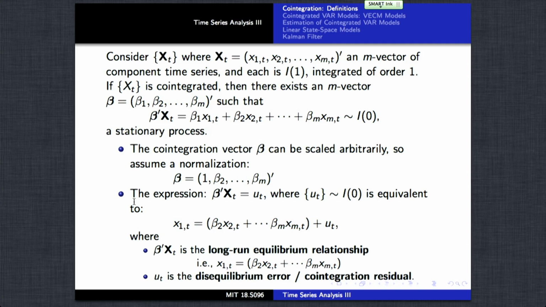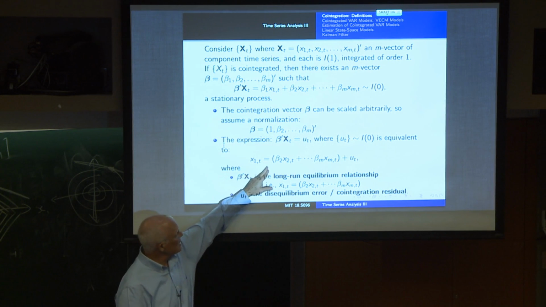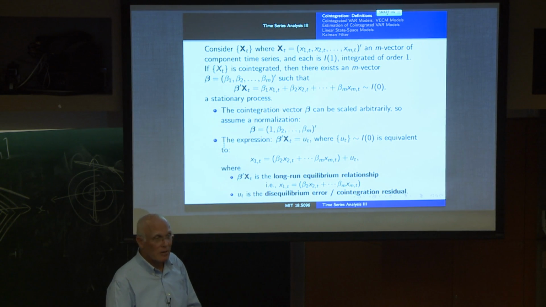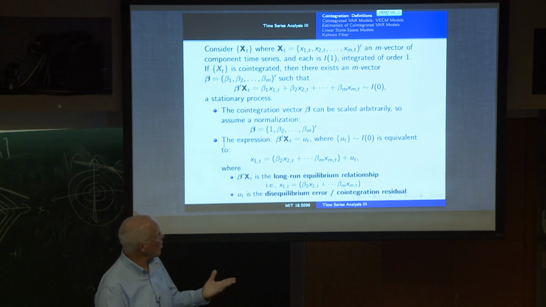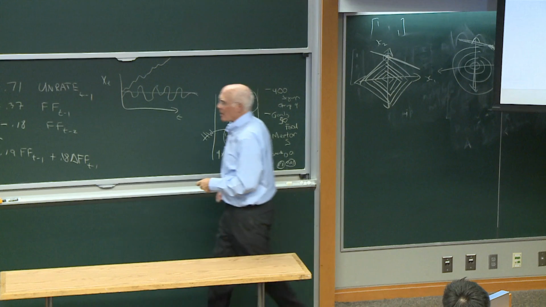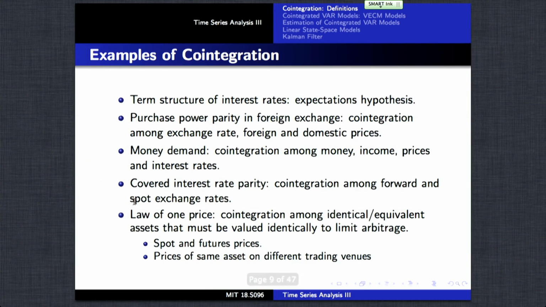The expression basically says that our time t value of the first series is related in a stationary way to a linear combination of the other m-1 series. And this is a long-run equilibrium type relationship. Okay, how does this arise? Well, it arises in many, many ways in economics and finance.